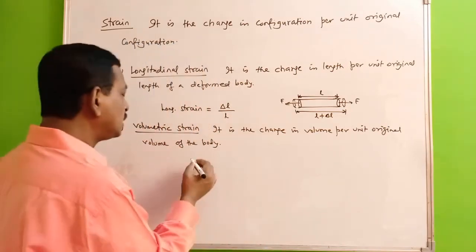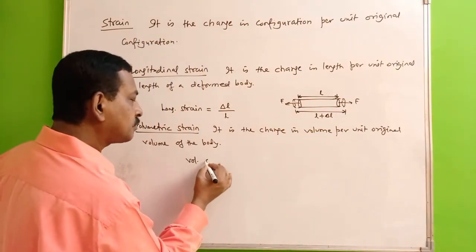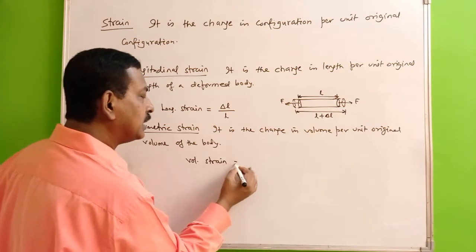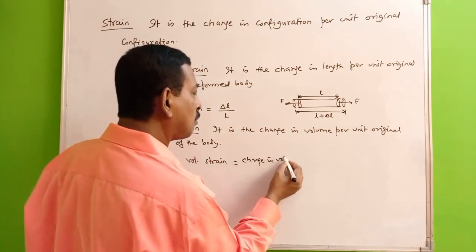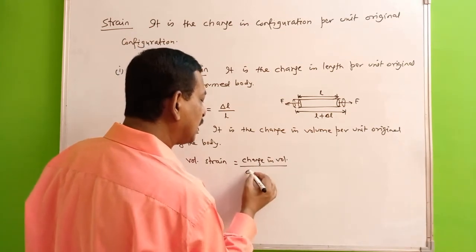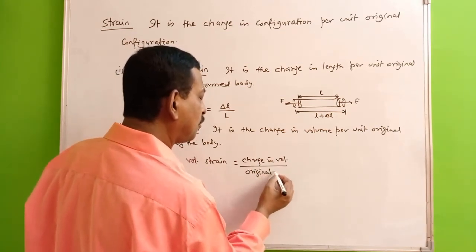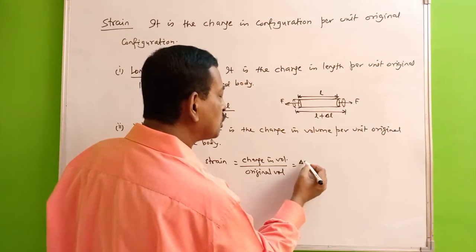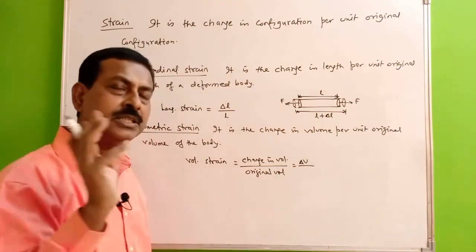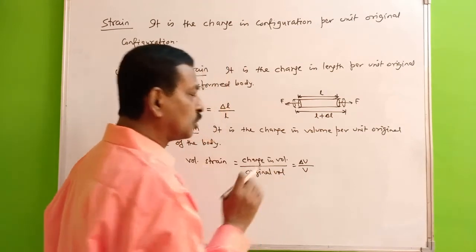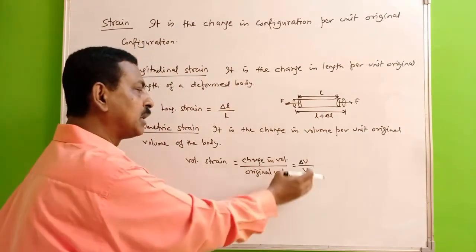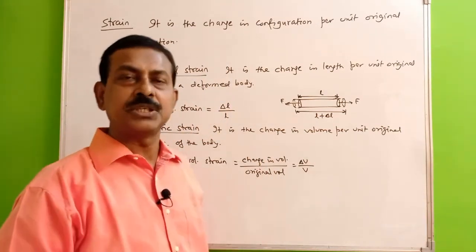So here this volumetric strain is the change in volume divided by original volume. Suppose delta V we use to represent the change in the volume, and this divided by V, which we assume is the original volume. So this delta V by V will give you the volumetric strain.